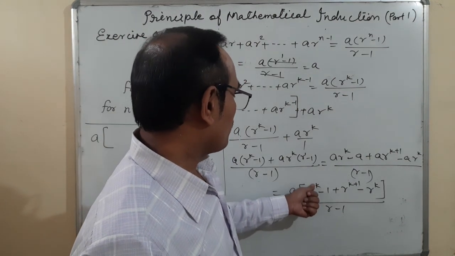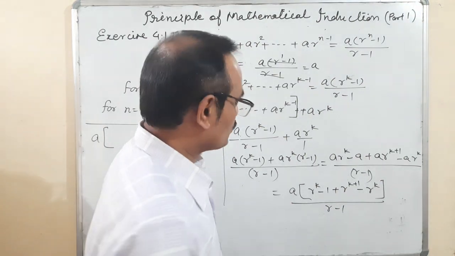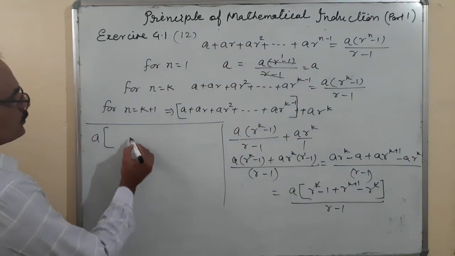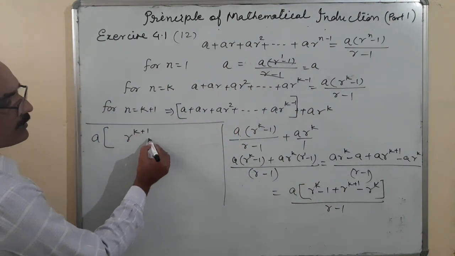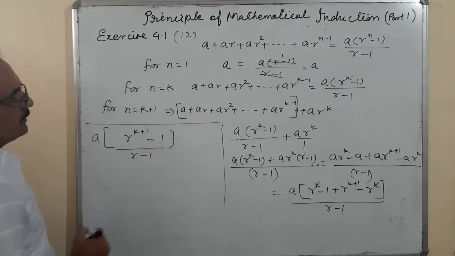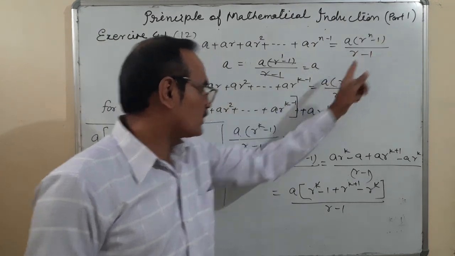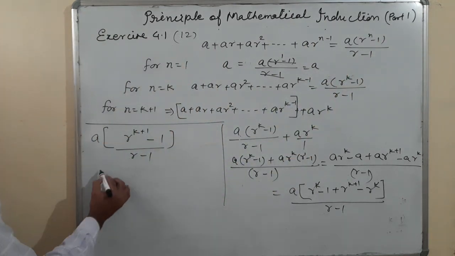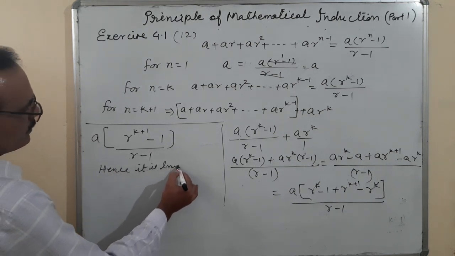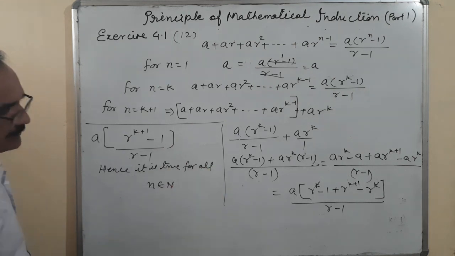By the way, r to the power k and minus r to the power k, the same terms are there with opposite signs, so we can cancel them, and it is coming r to the power k plus 1 minus 1 upon r minus 1. Okay, and you can check it, this is A r to the power k plus 1 minus 1 upon r minus 1. Hence it is true for all n belongs to N.